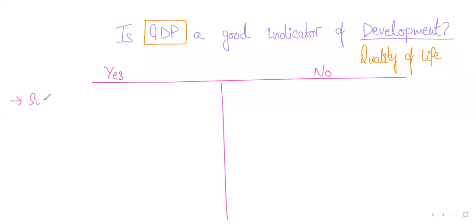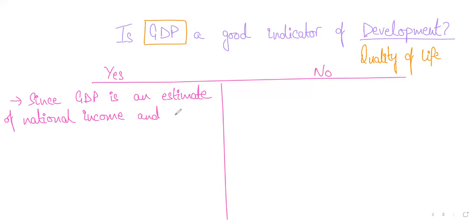So what I'm trying to explain here is, since GDP is an estimate, now I'll be writing some long sentences, but stay with me. Since GDP is an estimate of national income, and income is necessary for buying basic necessities, right? We do know this. Even food is never free. Governments cannot provide free food to everyone.